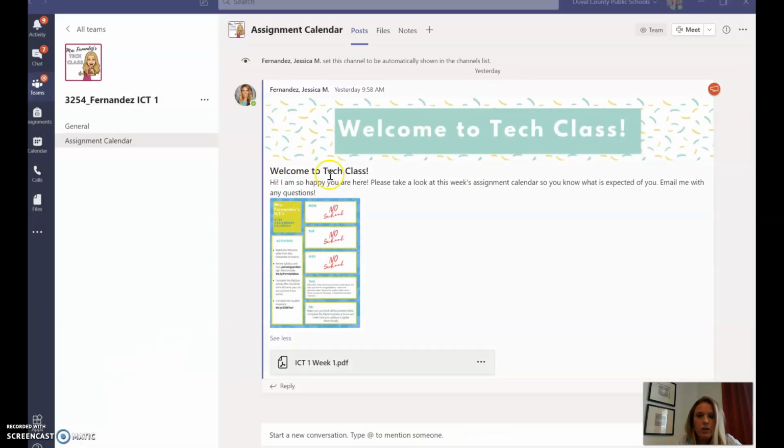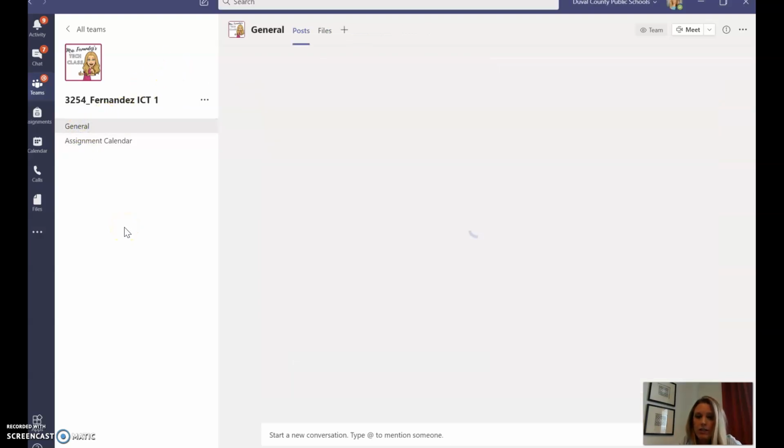Okay, so we've taken a look at the assignment calendar. We've looked at the general tab, and again, the general tab is where you can find pretty much everything as far as messages from me, assignments, files, etc. So focus today and tomorrow on just the activities that I listed on the assignment calendar, and if you are confused about any of it, shoot me an email.